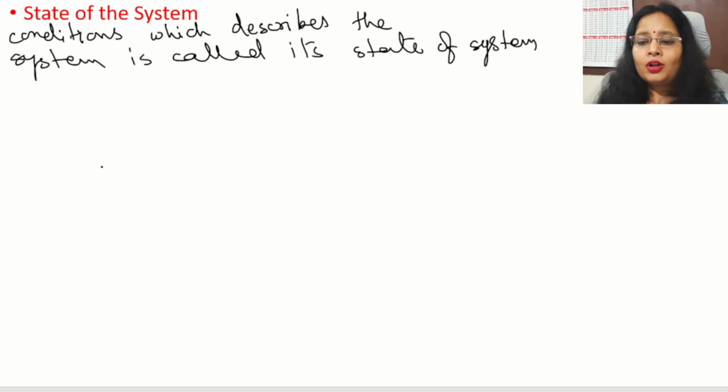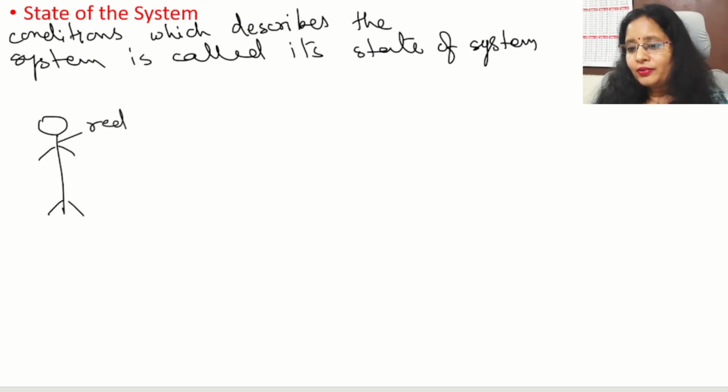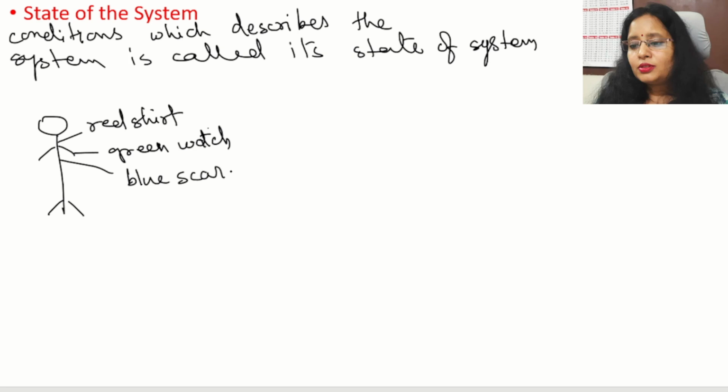So all these things, like a man having a red shirt with a green watch and with a blue scarf in his hand, together make a state of that particular man.